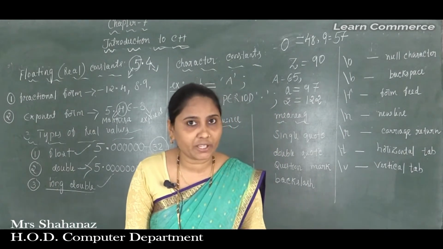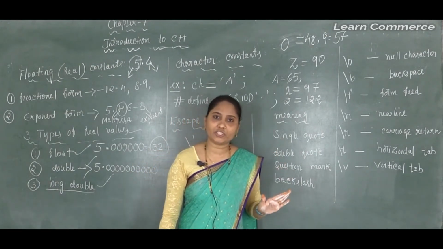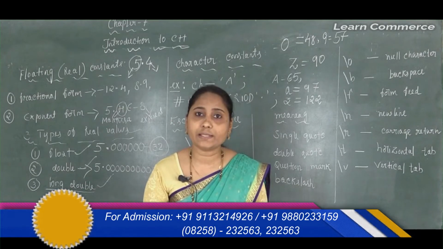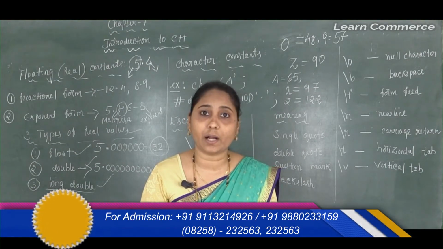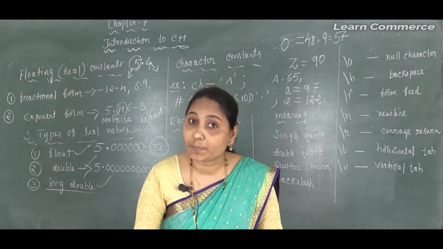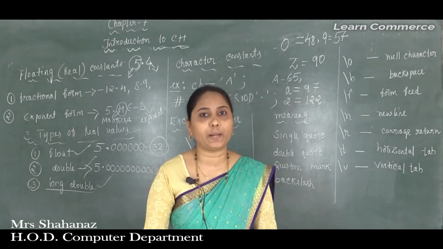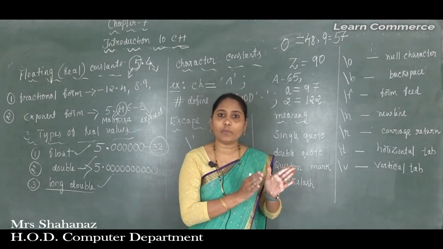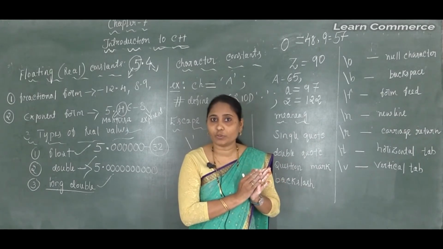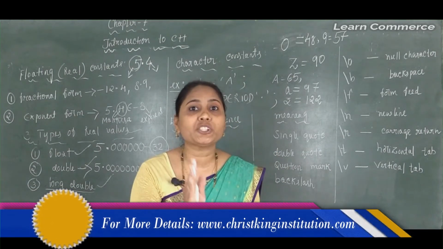So this is some explanation about ASCII values, American Standard Code for Information Interchange. After this, in the case of character constants, there is another class of characters which cannot be displayed on the screen. So not all characters are displayed on our screen, but they have some special meaning and are used for special purposes.